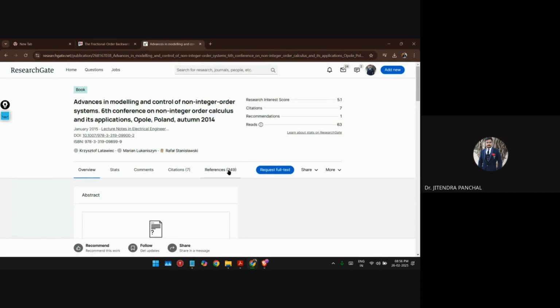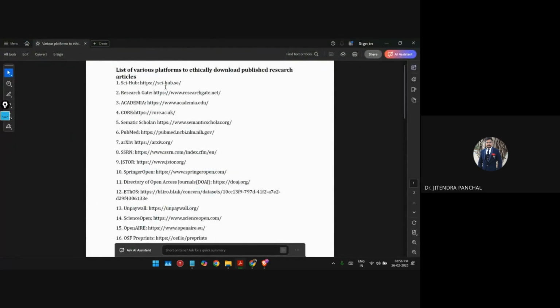ResearchGate, right? And even the previous portal which we have seen, that is iHub, right? If it has been accessed by anyone, if anyone has tried to open that particular document through the original portal, like Springer and others, right? So if it is available in the database, then and only then are you able to get that document.